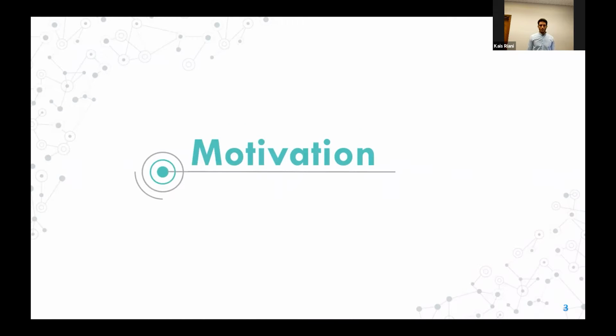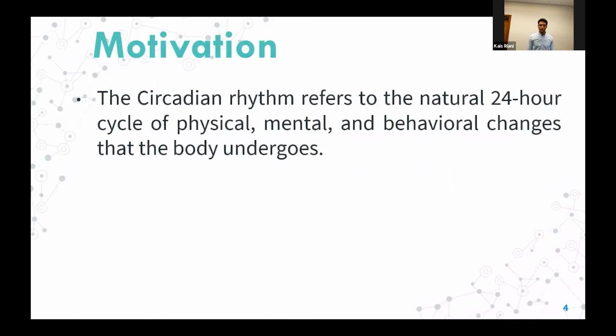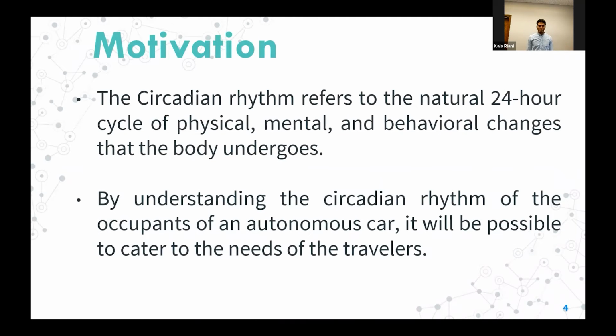Starting with the motivation. Circadian rhythm refers to biological variation of rhythms with a cycle of approximately 24 hours that will persist even when the organism is placed in an environment devoid of time cues. By understanding it, it will be possible to cater to the needs of travelers by adjusting lighting, audio, and temperature settings to maximize their rest over long trips.